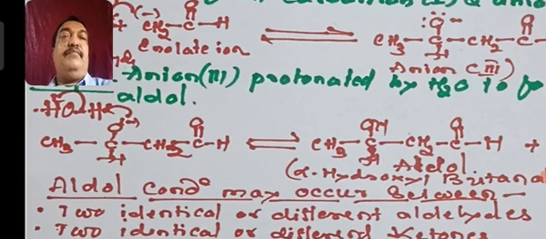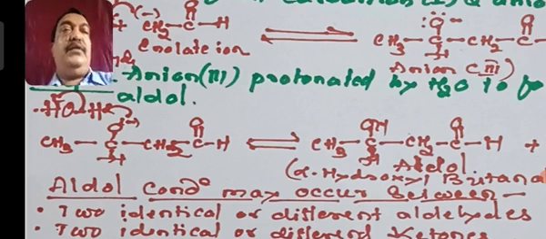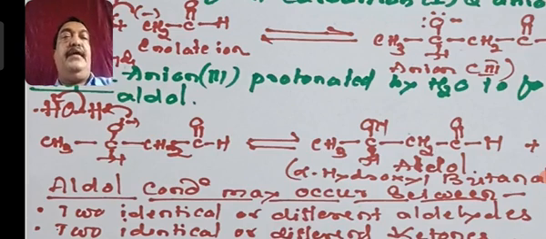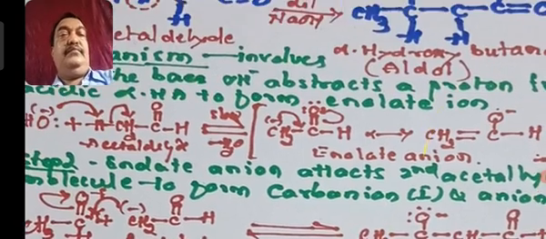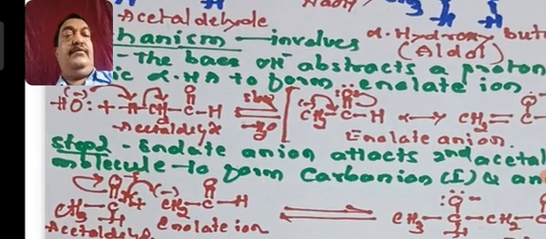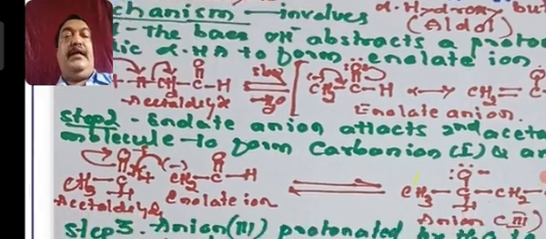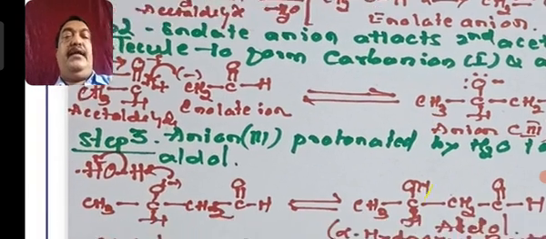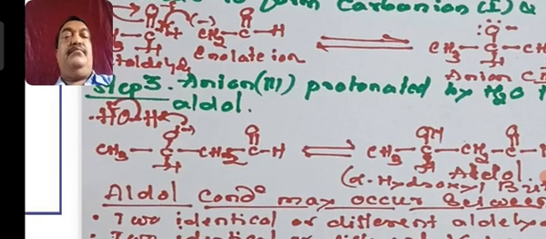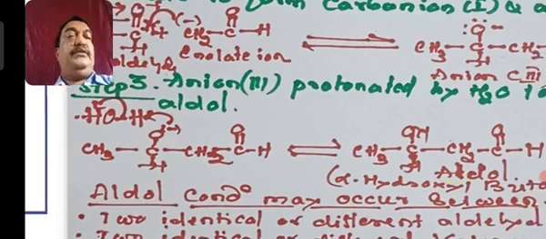So remember, first is ionization to form the nucleophile, and the nucleophile will come in contact with the first molecule of aldehyde to form enolate, and enolate will react with the second molecule to form a negative ion, and that anion will react with the H plus of water through protonation to give your final aldol, that is alpha hydroxy butanol.